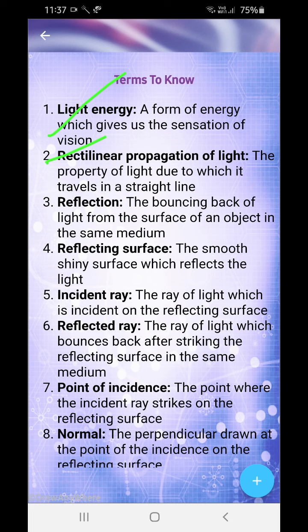So next we have reflection: the bouncing back of light from the surface of an object in the same medium. Now think about the rectilinear propagation of light. This light is traveling in a straight line. Suppose this light is traveling in a slanting line, but that's also a straight line.